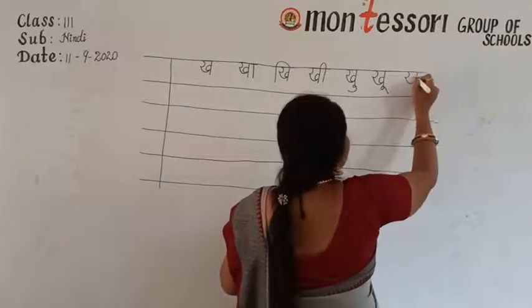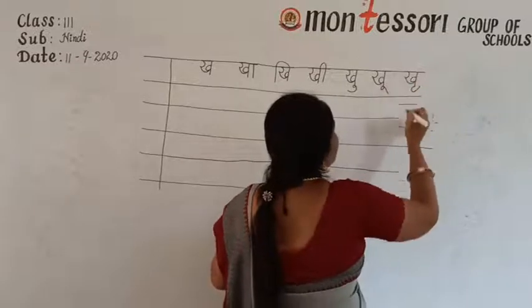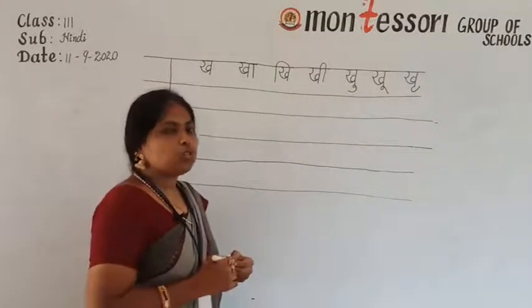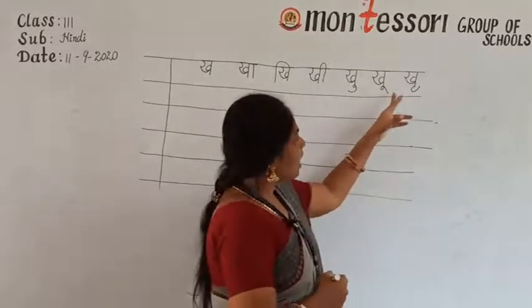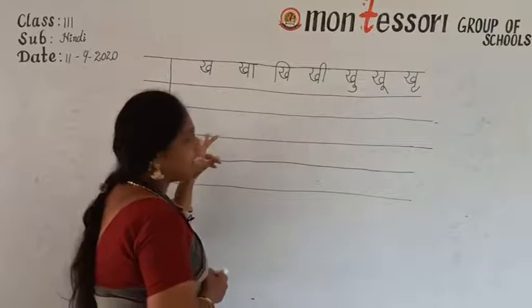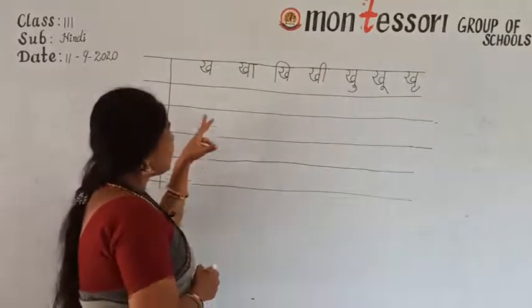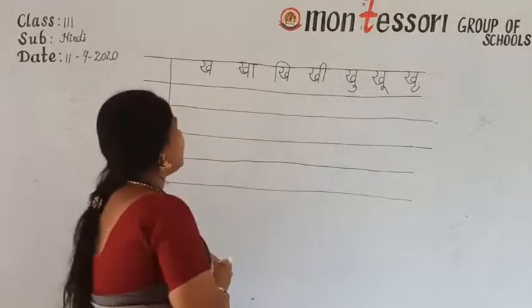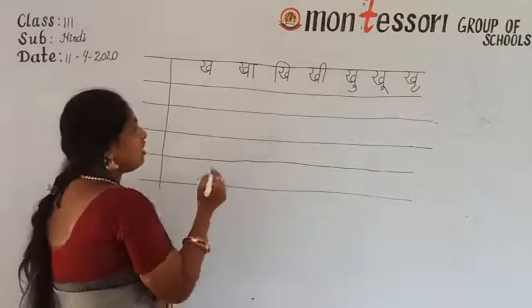Okay, children? Kha, ru ki matra, khru. If you won't have space here, what you have to do? You have to leave a line and write here, continue in the next line. But you have to leave a line and continue. Then only your handwriting will look good.